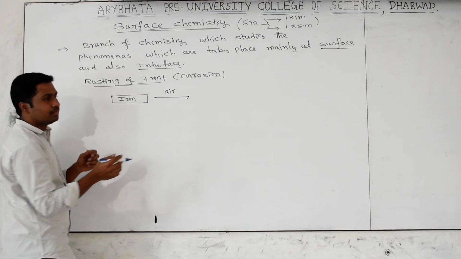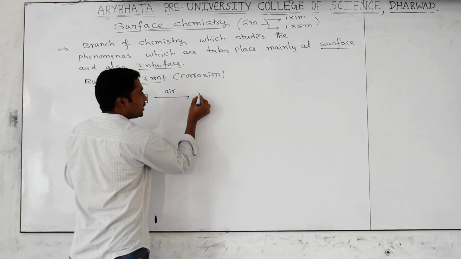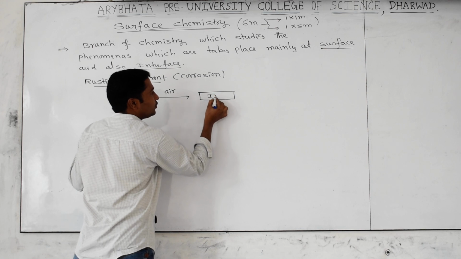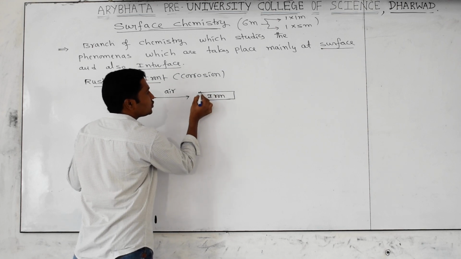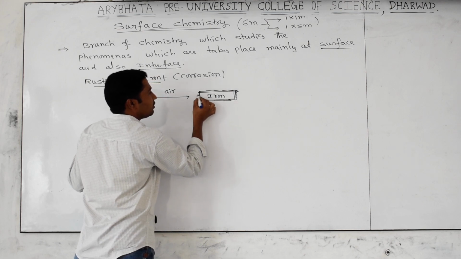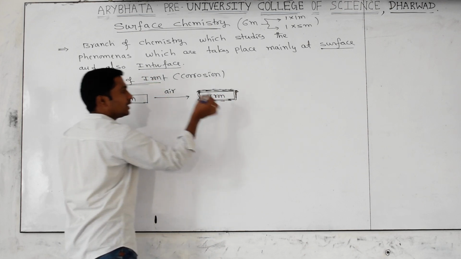What happens later? If you keep it like this, something we can observe after a few days. Yes or no? Yes. What is that? Some rust will be forming. A brown color layer will be forming on the surface of this iron rod.